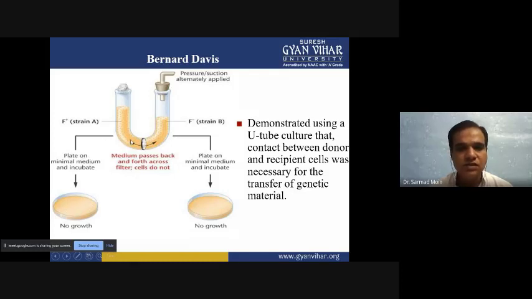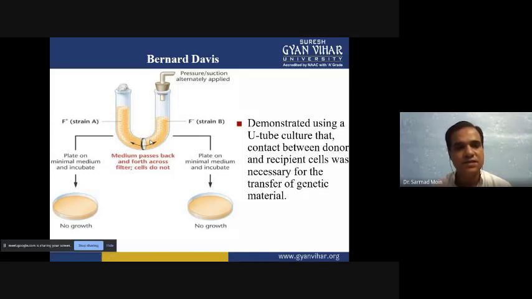Suppose the genetic material were transferred from F plus to F minus through the media itself, then these bacteria could easily grow on the petri plate containing minimal media after incubation. So Bernard Davis demonstrated through the U-tube experiment that direct contact is needed to transfer the genetic material.